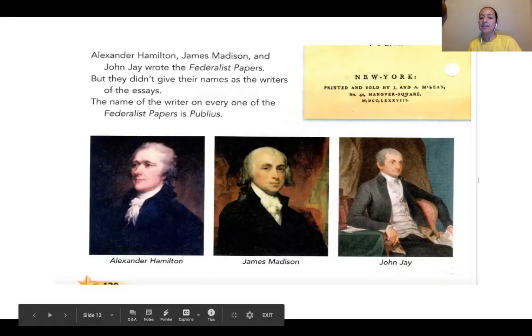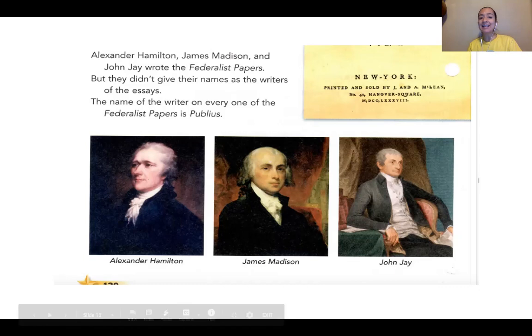Alexander Hamilton, James Madison, and John Jay wrote the Federalist Papers, but they didn't give their names as the writers of the essays. The name of the writer on every one of the Federalist Papers is Publius.